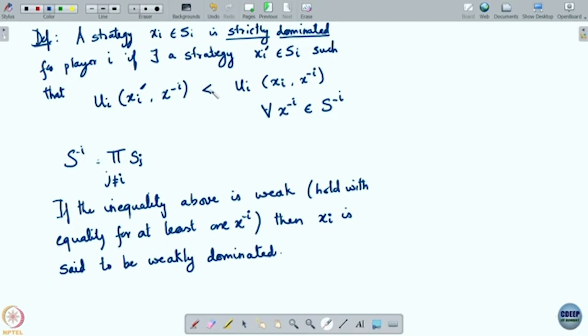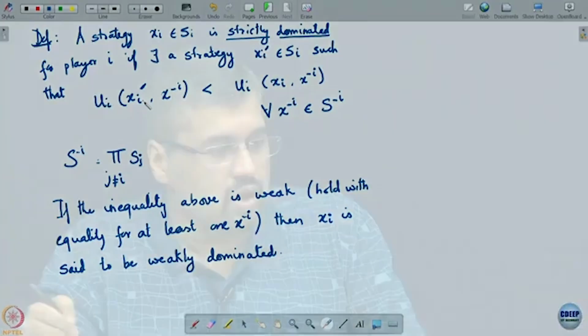Now, when you have a strictly dominated strategy, then rationality directly tells you that that player will not play the strictly dominated one. The weakly dominated is trickier because weakly dominated just means that there is still going to be a possibility that he will play one of these two in some case. So it's much trickier to say anything about weakly dominated strategies. But if you have strict dominance like this, then rationality directly tells you that player I himself will not play that. How to make use of this, we will come to that in a moment.